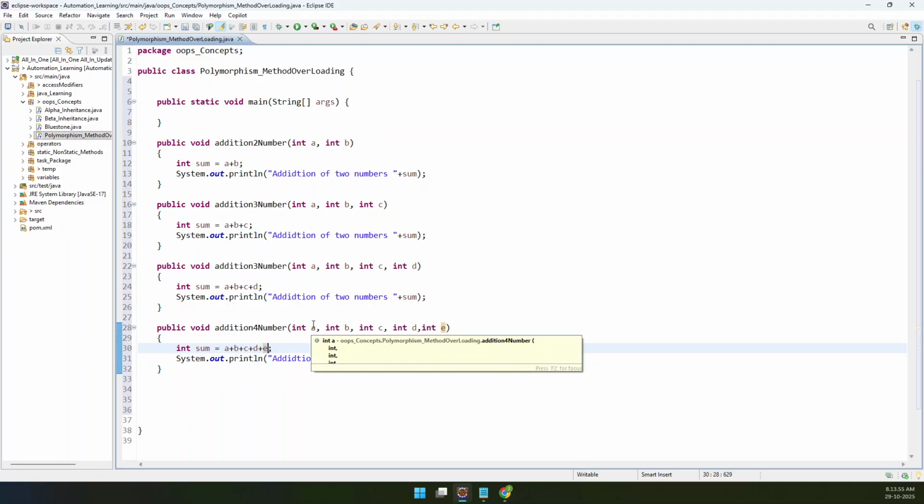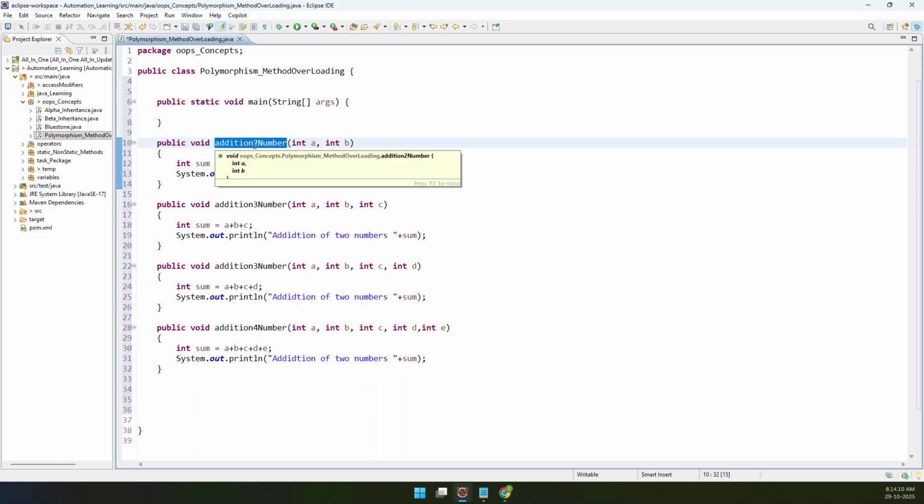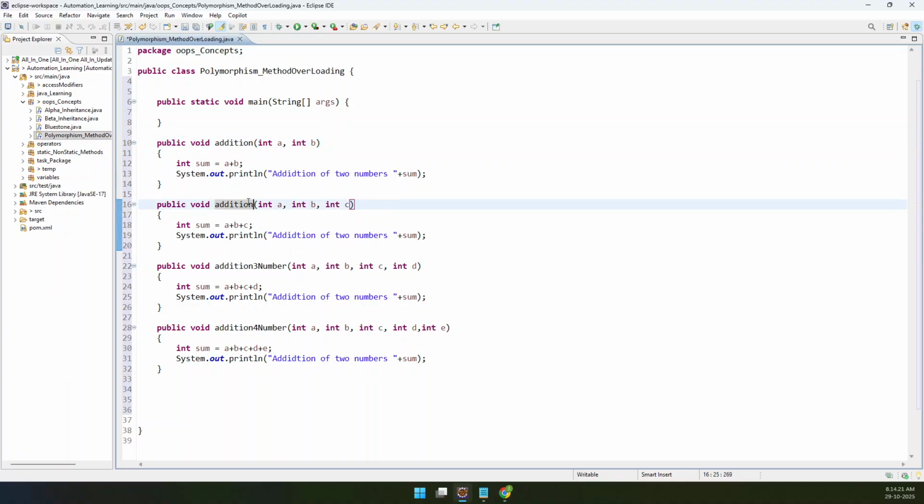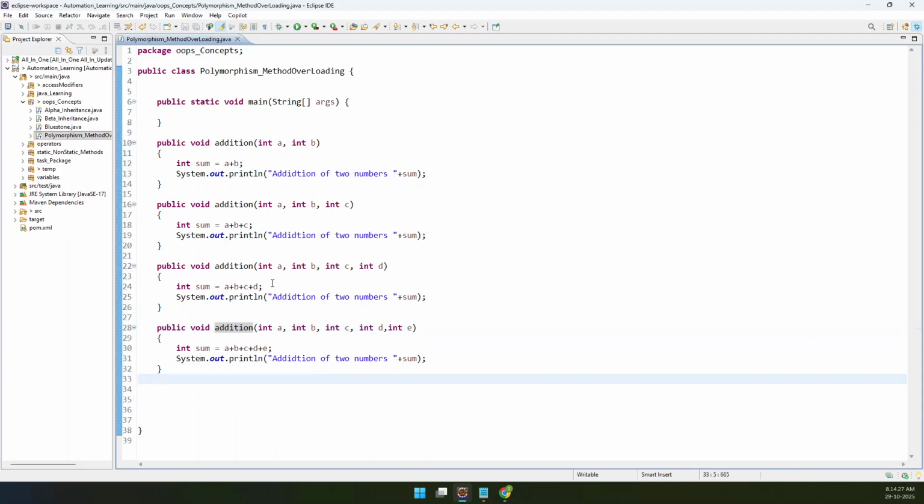The problem is, as we keep progressing like this, assume there are hundreds of combinations. You'll end up with many methods: addition of two numbers, three numbers, four numbers, five numbers. It's very difficult for me. So instead, the method overloading concept in Java says to give the same name. Here I am performing addition, here also, but in a different way: adding two numbers, three numbers, four numbers, five numbers. That's the beauty of the polymorphism concept.